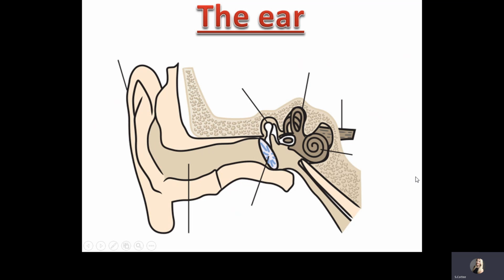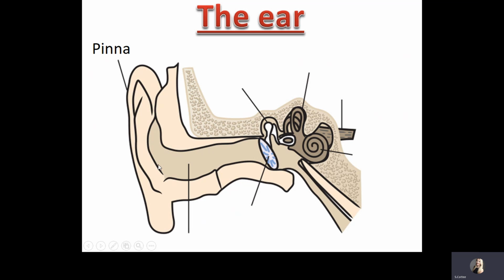So here is a diagram of the ear which shows all the main different features. You can see that there are some lines coming off certain parts of the ear. Hopefully, you might be able to remember what some of those parts are called. So let's see if you can. First, this outer bit of the ear. This is called the pinna, and this is what directs the sound waves directly into your ear.